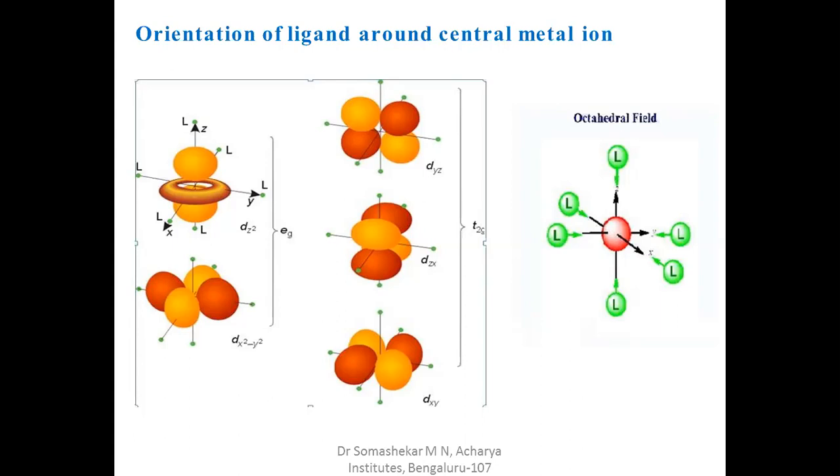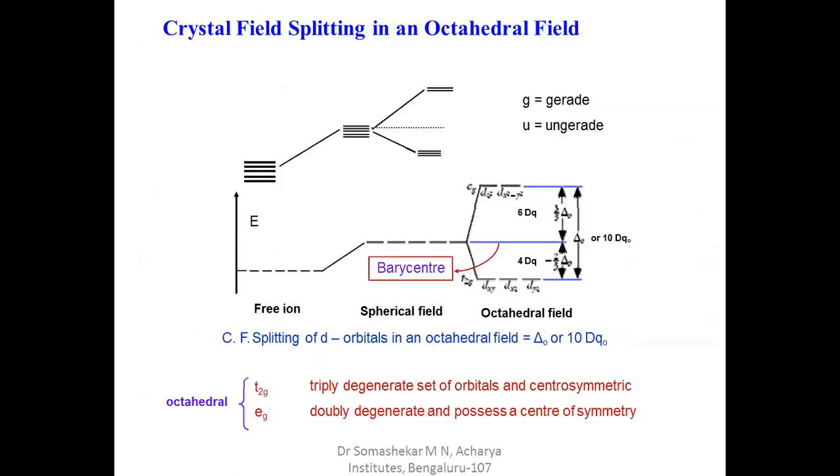So now, which are the orbitals having the lobes along the axis? The eg set orbitals have the lobes along the axis. So whenever the ligands approach along the axis, the repulsion will be more. Why repulsion? Because of the electrons present in the metal ion and also the ligands. Hence, they increase in energy. Degeneracy is removed and an increase in energy takes place.